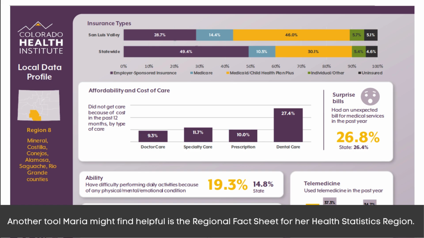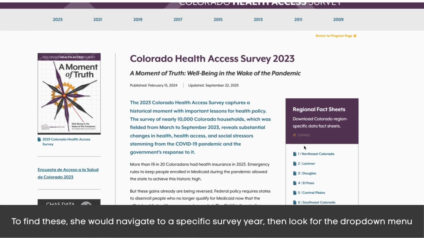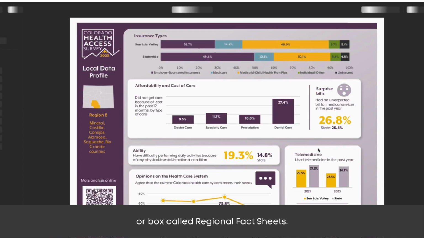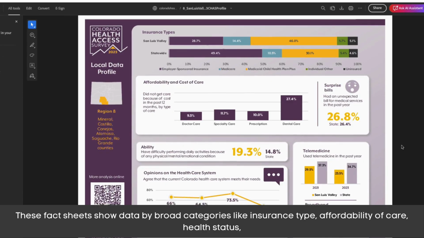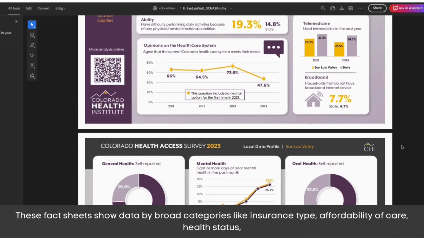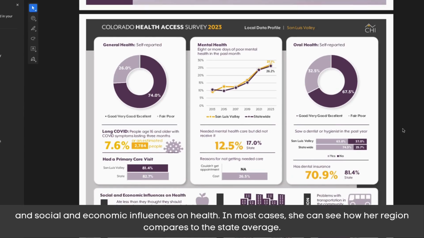Another tool Maria might find helpful is the regional fact sheet for her health statistics region. To find these, she would navigate to a specific survey year, then look for the drop-down menu or box called Regional Fact Sheets. These fact sheets show data by broad categories like insurance type, affordability of care, health status, and social and economic influences on health. In most cases, she can see how her region compares to the state average.